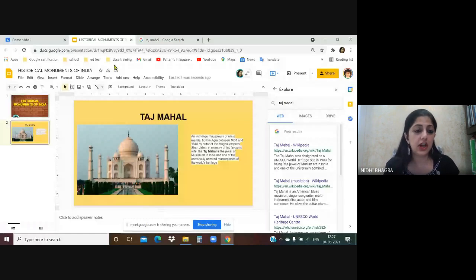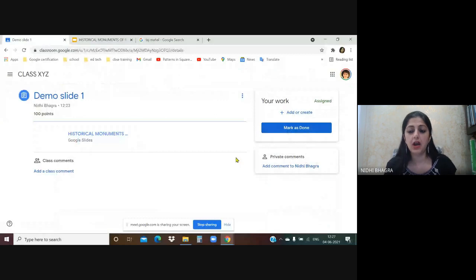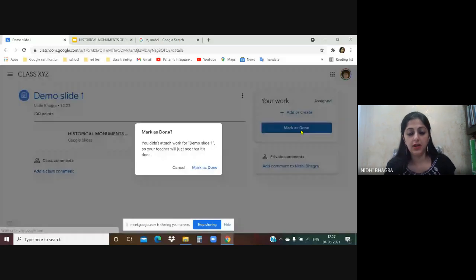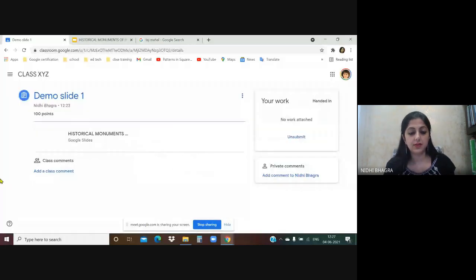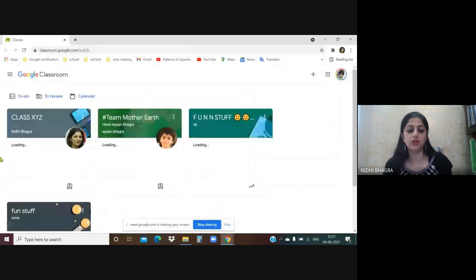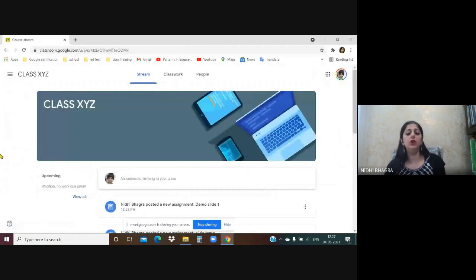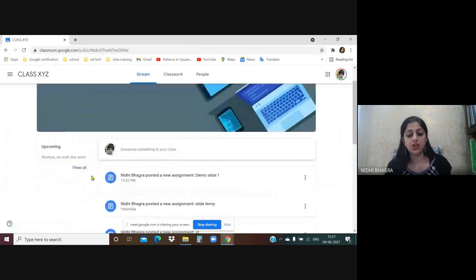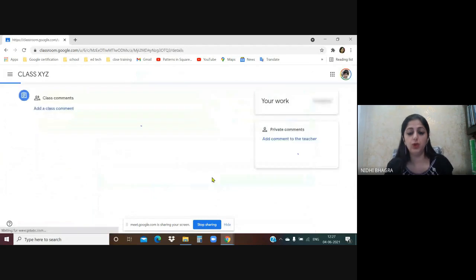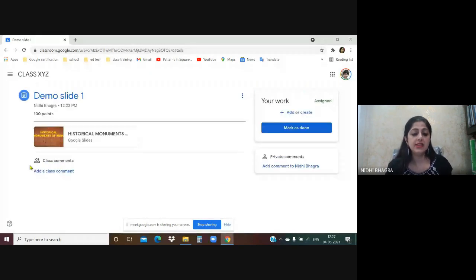Done. Child will go to the classroom. On the right side, there is an option, mark as done. So from one student's point of view, I've shown that he has done. Now I'm going to Kinshuk's classroom. He will also get a notification that the teacher has posted a new assignment, will open, and will see an attachment of the Google slide.